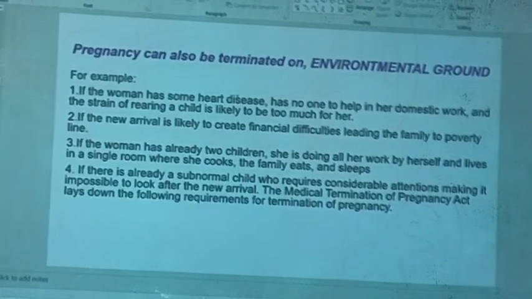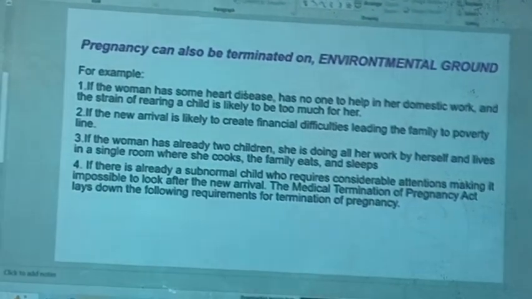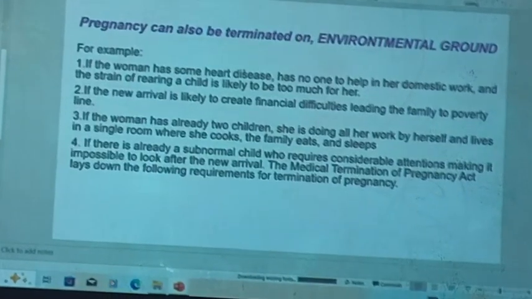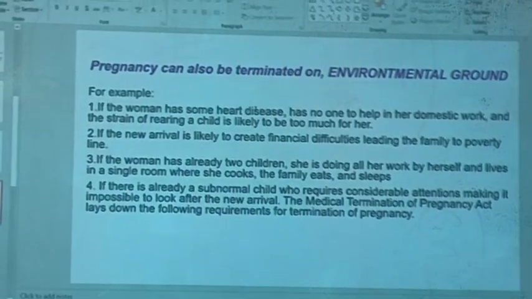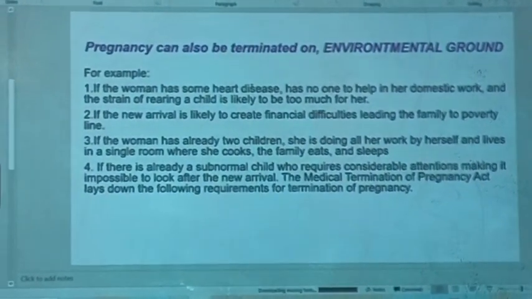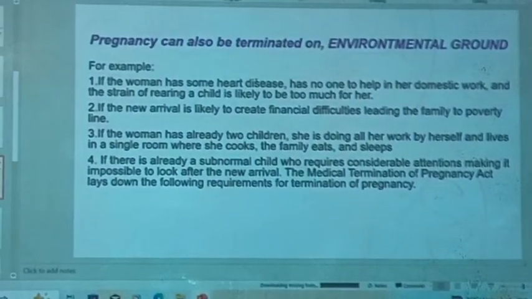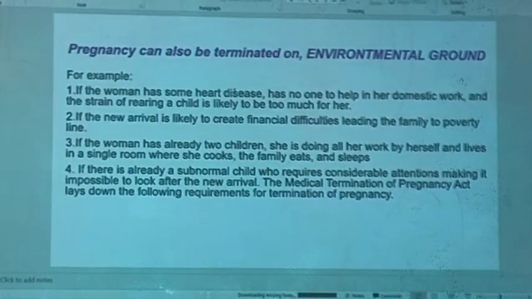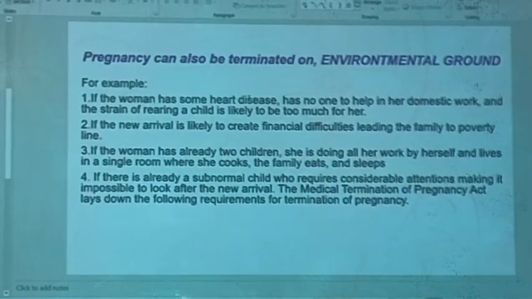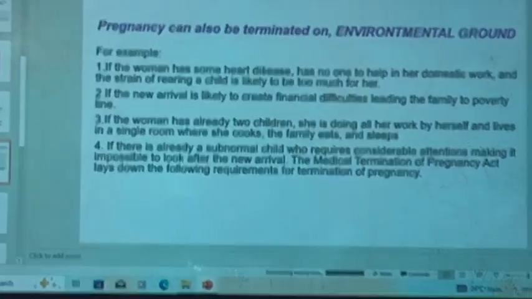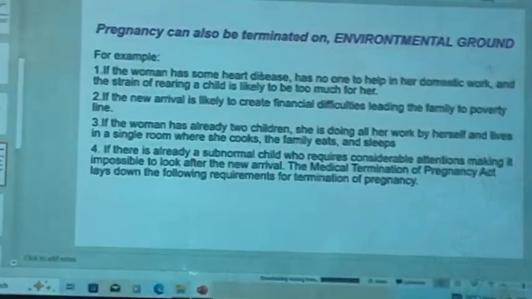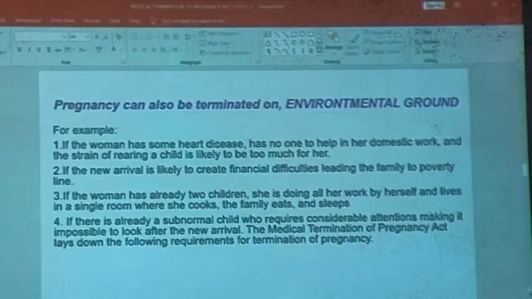Pregnancy can also be terminated on environmental ground. For example, if the woman has some heart disease, the strain of rearing a child is likely to be too much for her. If the new arrival is likely to create financial difficulties leading the family to the poverty line. If the woman already has 2 children, is doing all her work by herself and lives in a single room where she also cooks for the family.